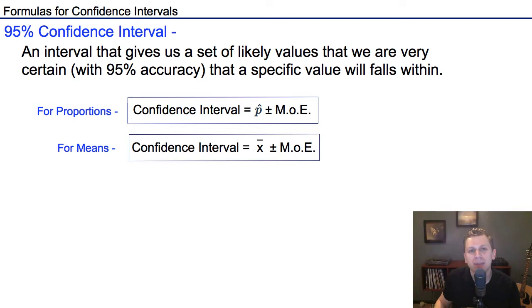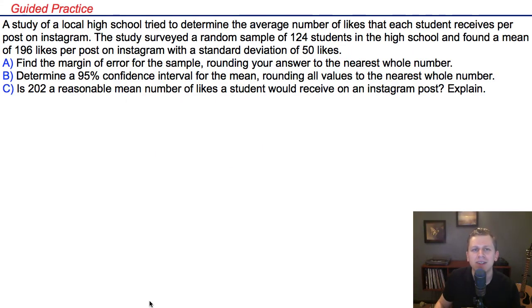Let's jump into an example to bring this all together. In this question, a study of a local high school tried to determine the average number of likes that each student receives per post on Instagram. The study surveyed a random sample of 124 students in the high school and found a mean of 196 likes per post on Instagram with a standard deviation of 50 likes. Part A, find the margin of error for the sample, rounding your answer to the nearest whole number.